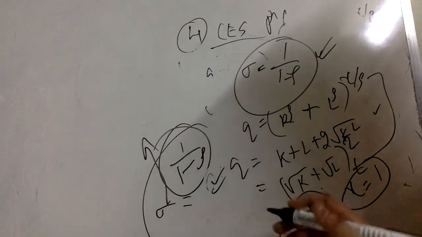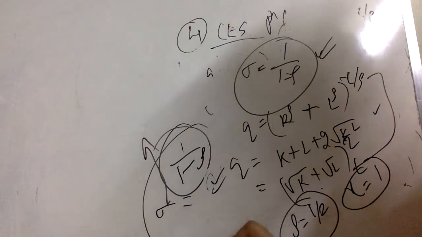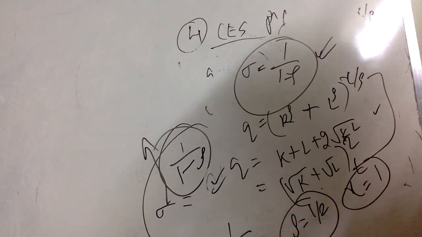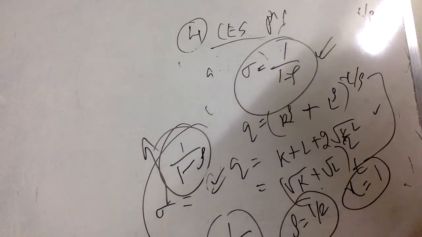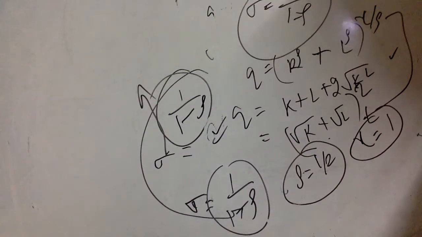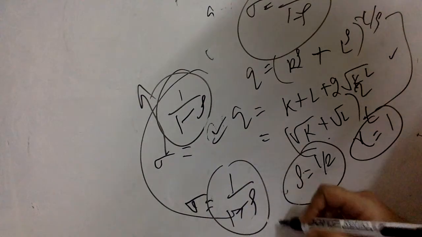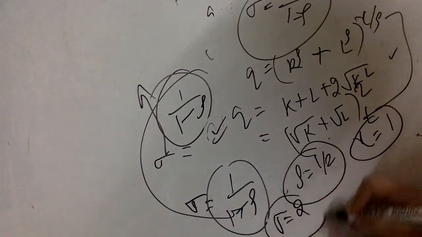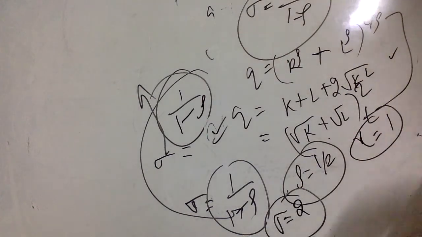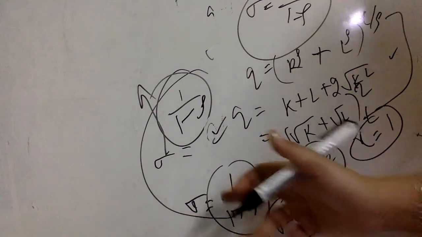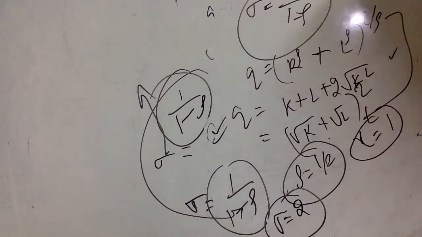So I can compute the elasticity of substitution for this kind of formula directly: it is equal to 1 upon 1 minus rho, and rho is half. Now if I put the value of half here, it becomes 1 upon half. So reversing it, the elasticity of substitution value is 2 in this case. Just put the value rho equal to half and you get the elasticity of substitution, sigma, as 2. So it's a very simple way of computing.